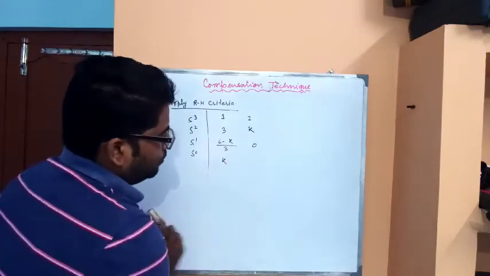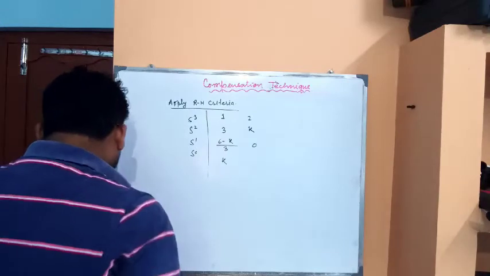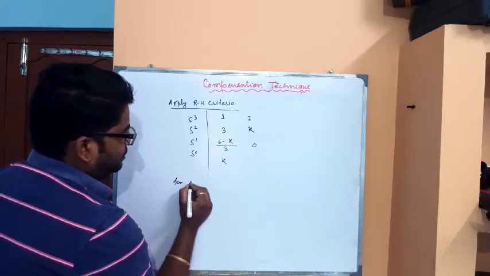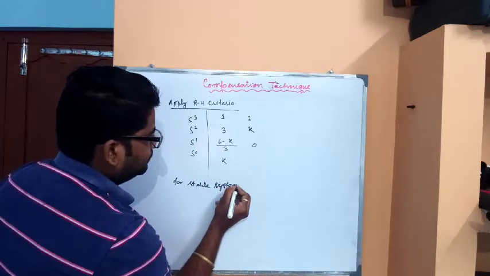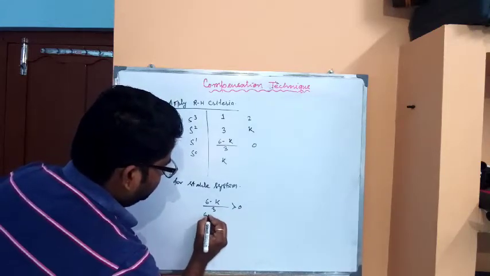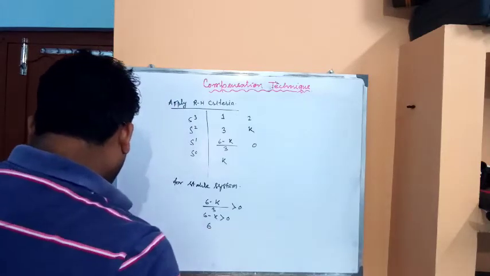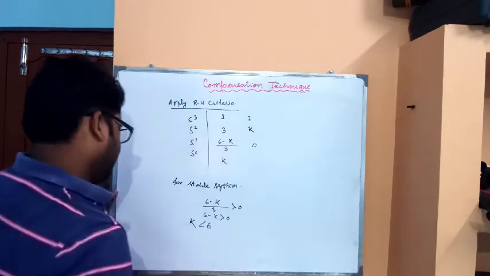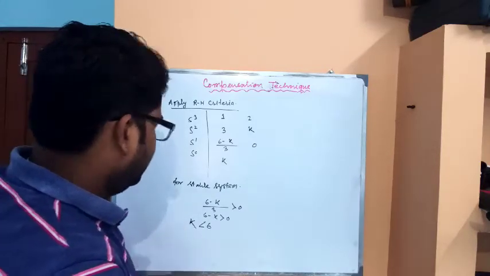Now from the RH criteria we can comment on the stability of the system. For a stable system, (6 minus k) upon 3 should be greater than 0, or 6 minus k greater than 0, or k less than 6. So for a stable system, the value of k should be less than 6.